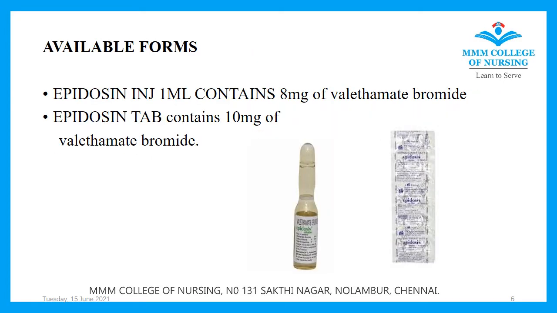So let's see what are the available forms of epidosin. Epidosin is available as an injection and also as a tablet form. In epidosin injection, 1 ml contains 8 mg of valithamate bromide. It is available in an ampule form.